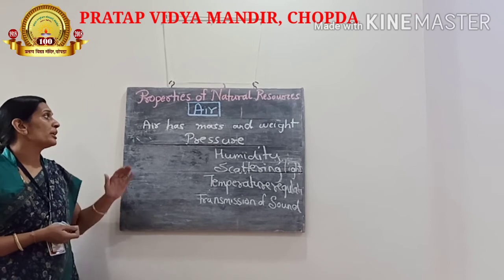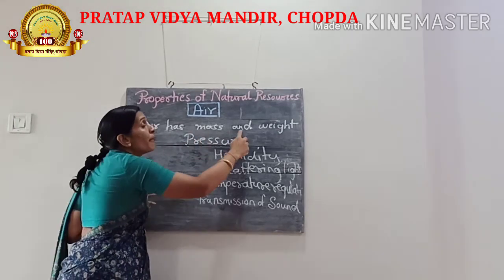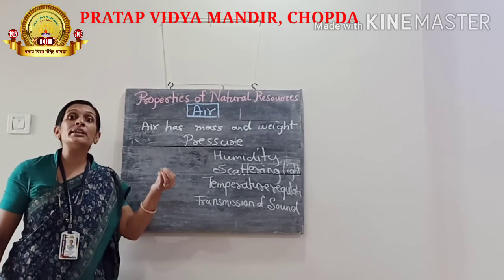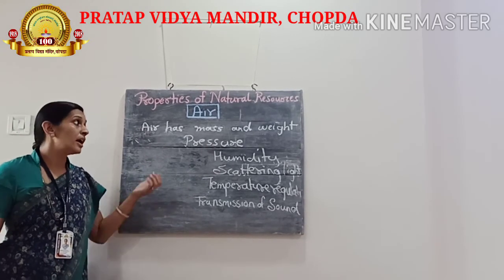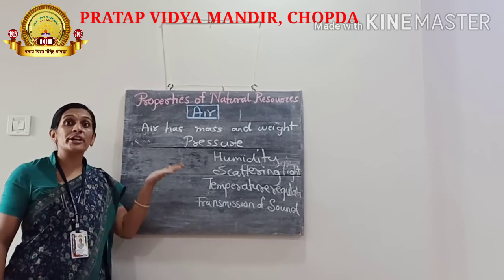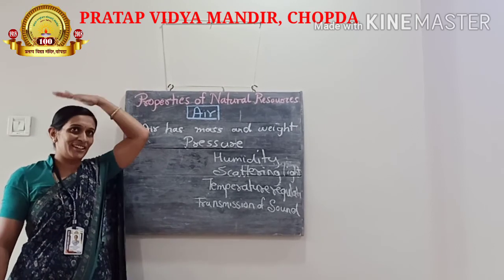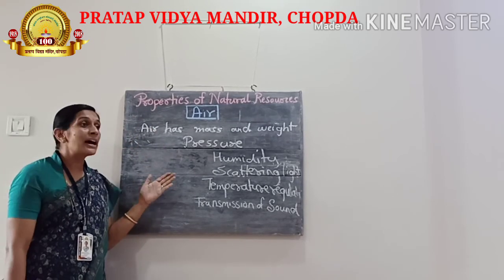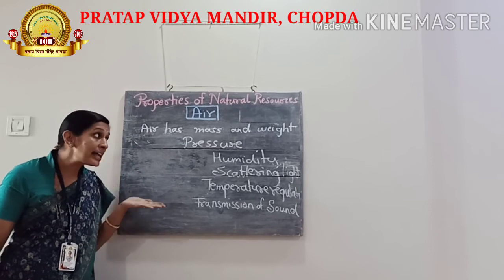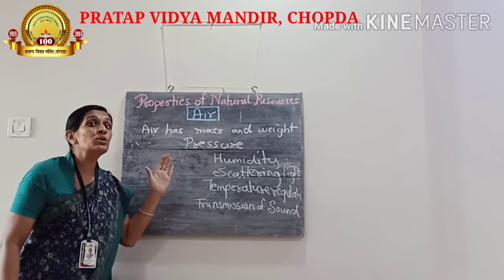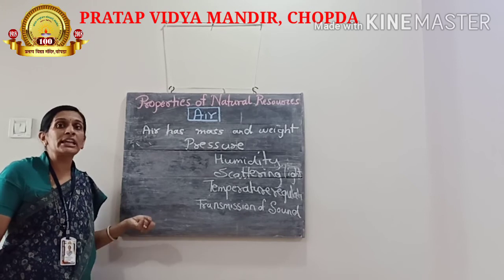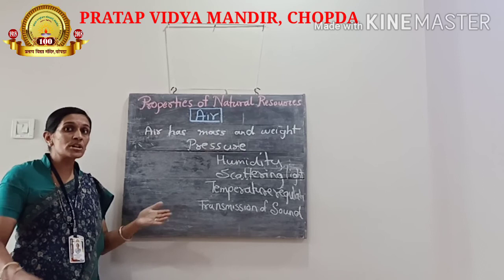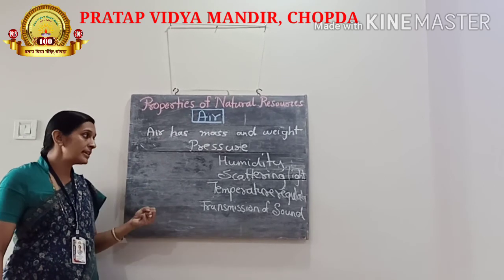The first very important property was that air has mass and weight. The second very important property, due to which many of our instruments work, is atmospheric pressure. Air has pressure, though we cannot feel the pressure, but you have seen many experiments which show that air has pressure. Air has humidity or water holding capacity. It holds water at higher temperatures and throws it away once its capacity is completed.